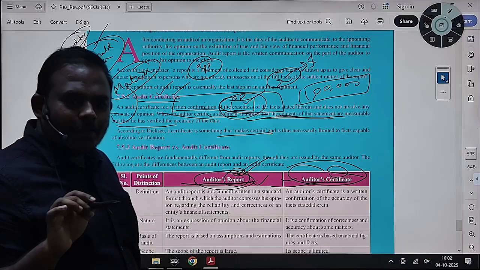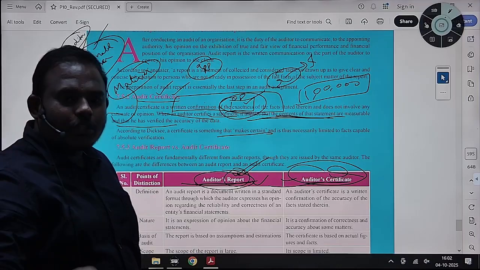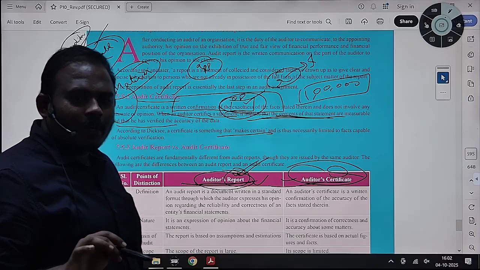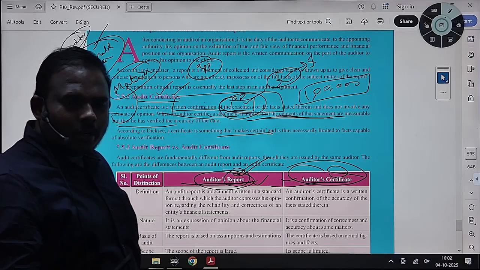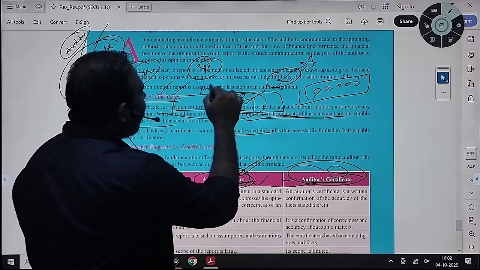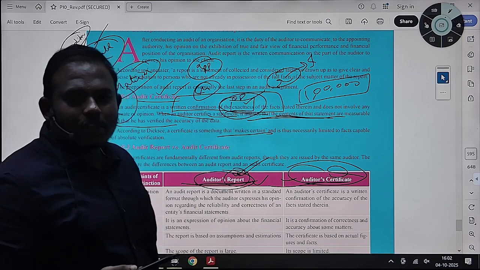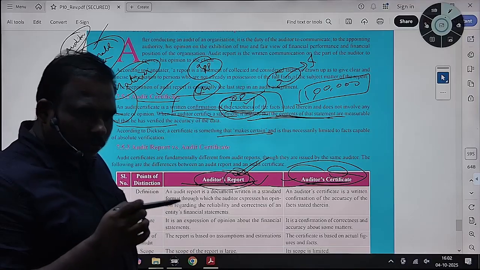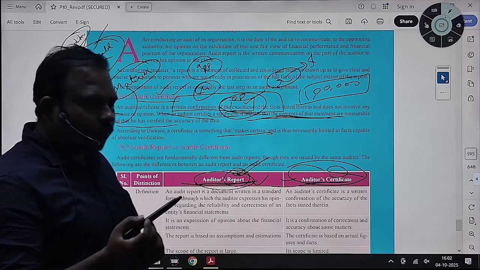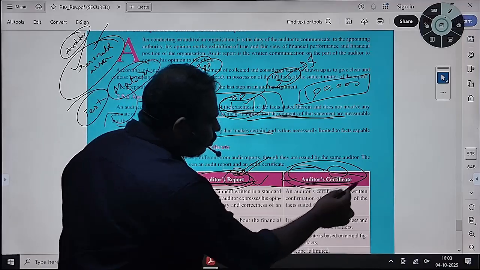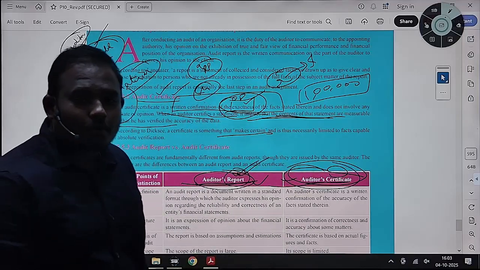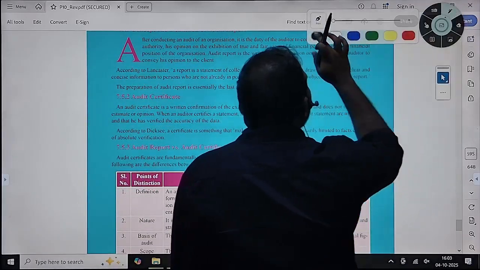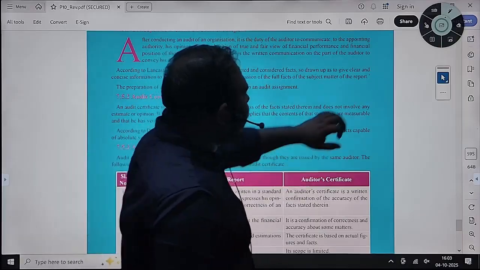The line itself makes it that the overall GST audit an auditor has done, he is certifying it. Because of this, the auditor cannot establish, because the auditor will check there is no material difference in discharge of liability during the verification of those. Which itself makes the auditor fear some issues. That is why the GST audit was later removed. So this is the difference between audit report and audit certificate, because of which the difference is coming.